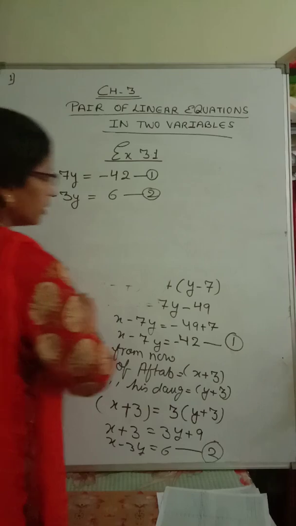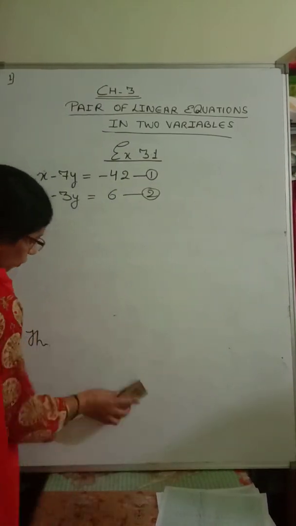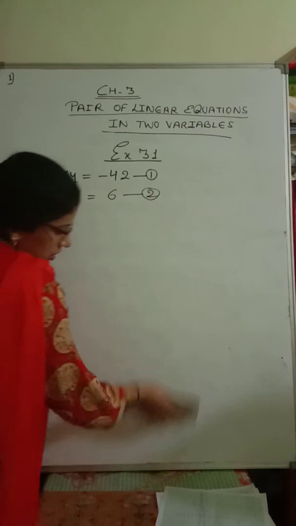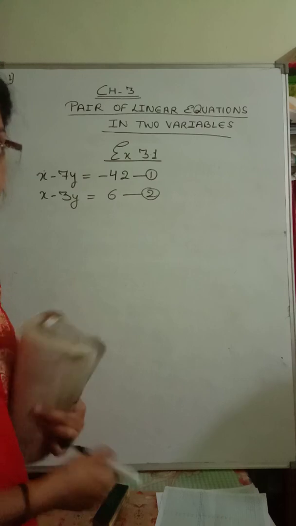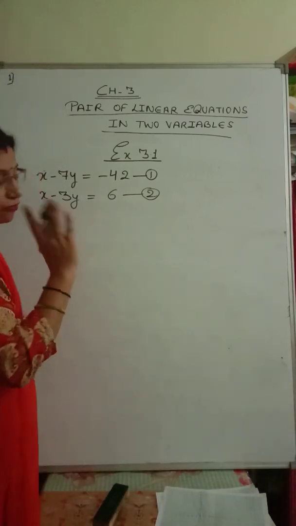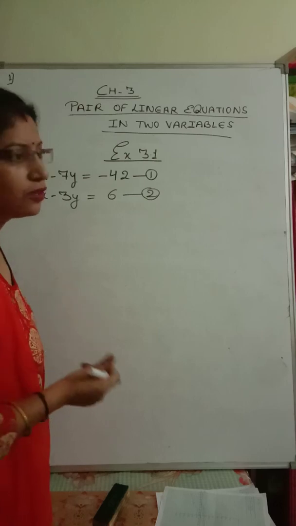So now we have to find them graphically. We have to draw the graph for this. Till 9th class you studied how to draw the graph of an equation. Do you remember how to draw the graph? Without coordinates you are not able to draw the graph. So how to find the coordinates of the equations?